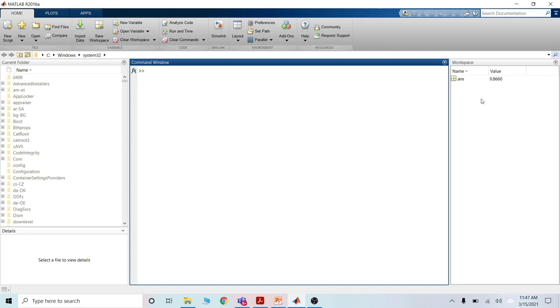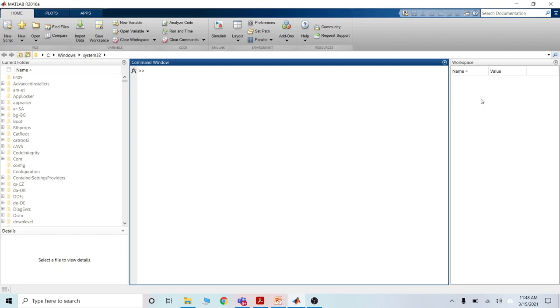If you want to clear the workspace, then the command is CLEAR. Type clear and then enter. The workspace is also clear. Everything in the workspace was saved and now it is clear. Then type CLC.